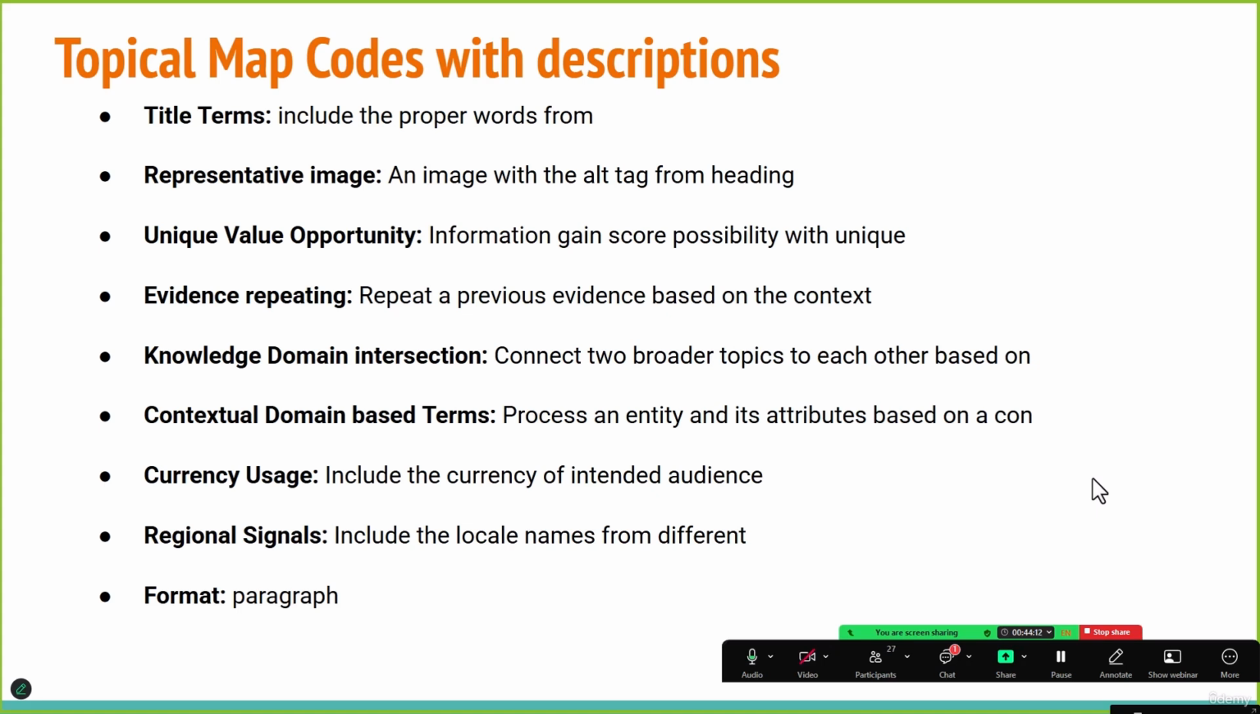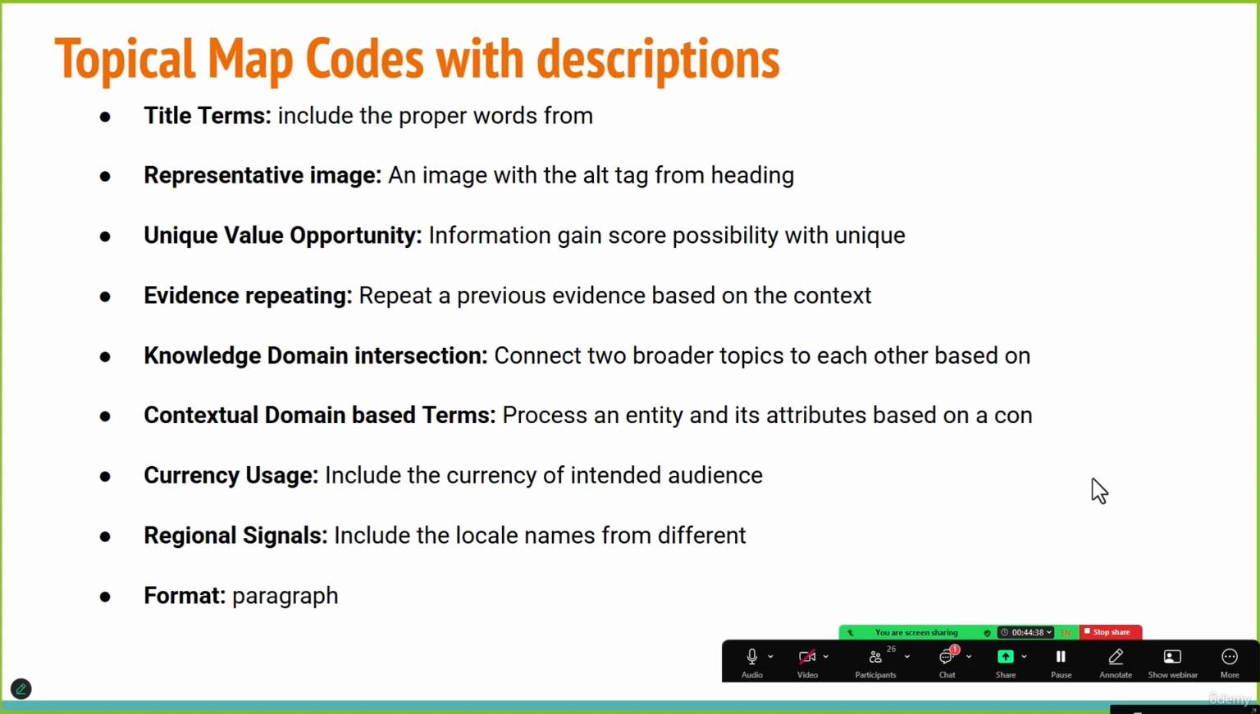Next is representative image, which we also call the featured image. This includes the alt text for the heading. We apply alt text through the heading. Next is unique value opportunity. If you have watched the lecture on gaining unique information, you will understand this.